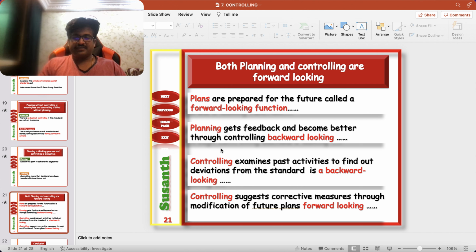So controlling suggests corrective measures through modification of future plans, which is forward looking. Next time, second time or third time when you are making a plan, if you have already experienced it, you will definitely give certain space for this. Suppose you are planning a quick outing.